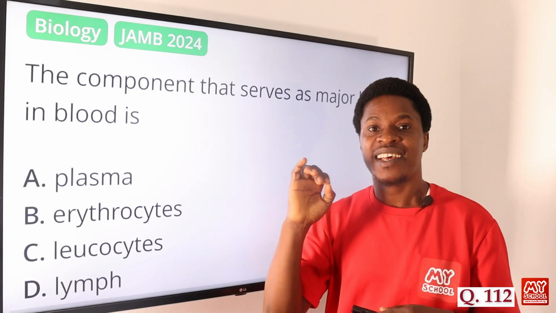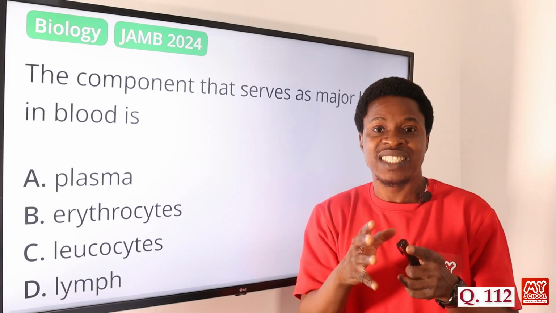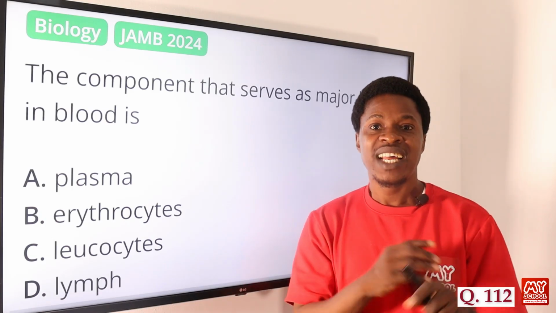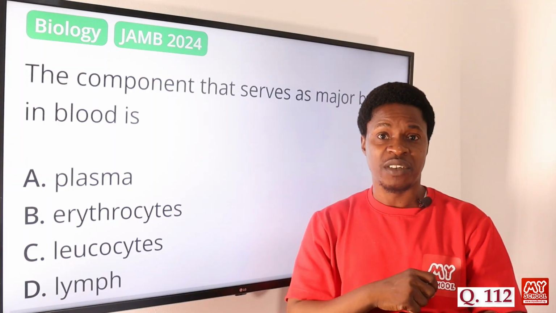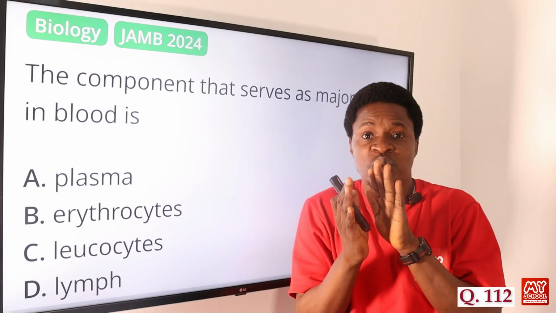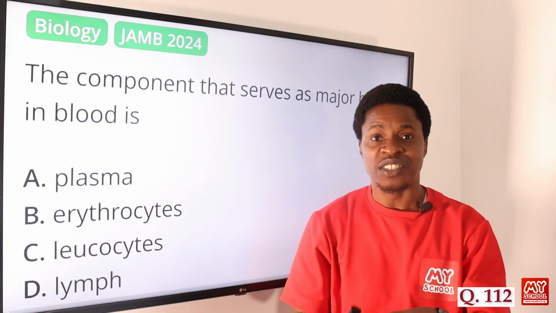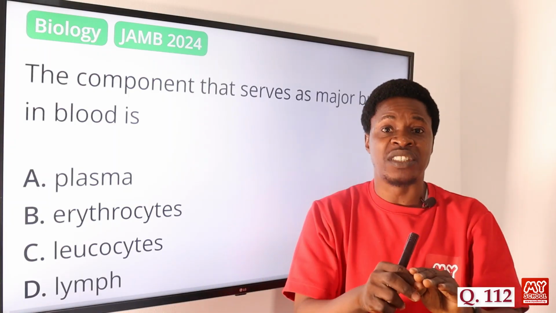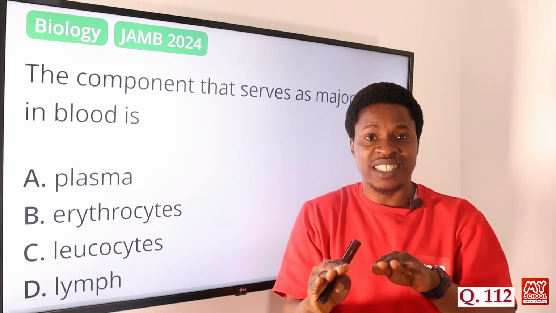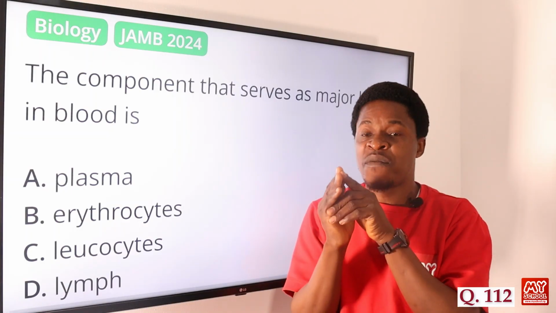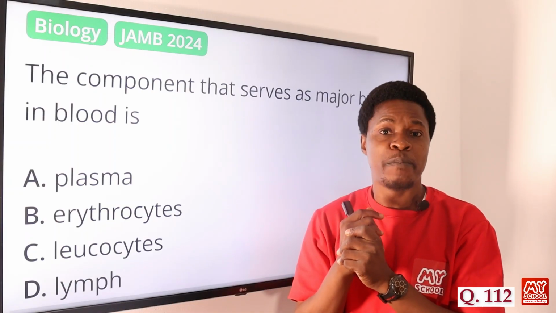When we talk about buffer in the blood, a buffer is a chemical system that is present in the blood and helps to maintain the pH level of the body. The pH level of the body helps to what? To balance it. So when an acid is added into the system, it balances it so that it does not have effect. When a base is added into the system, it balances it, it monitors, it regulates. We try to maintain a balance in the blood of an organism. And for that, it is the plasma actually that is the major buffer in the blood.